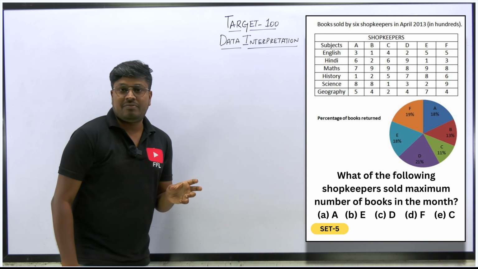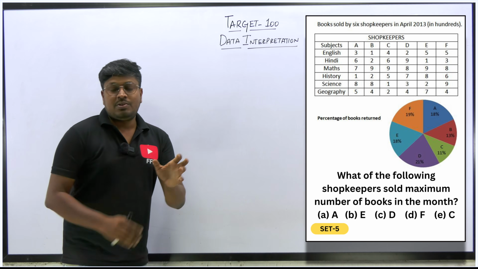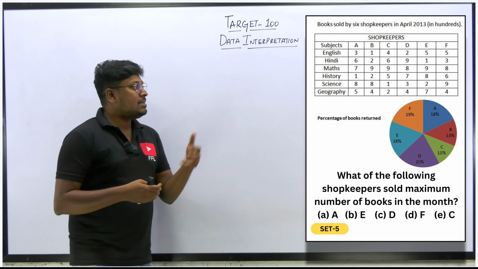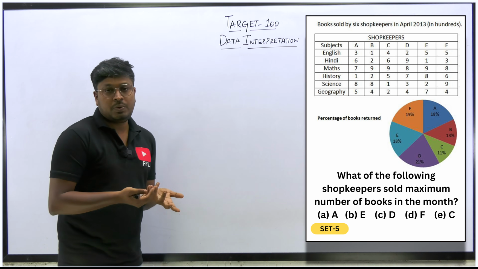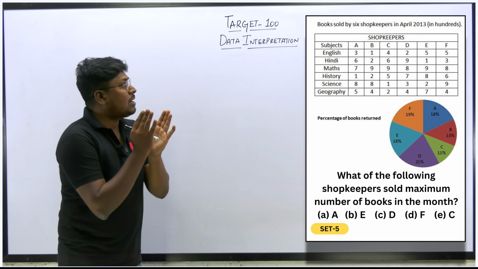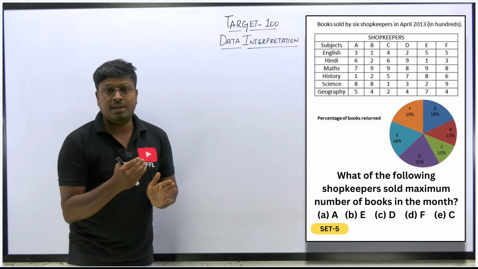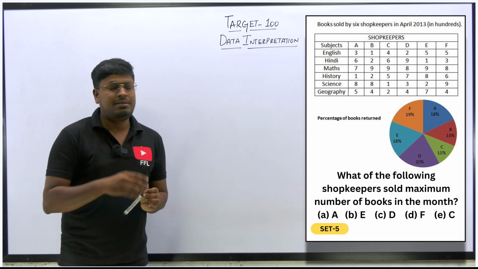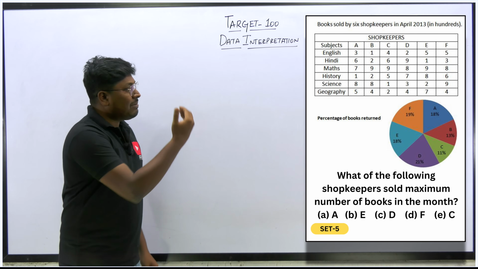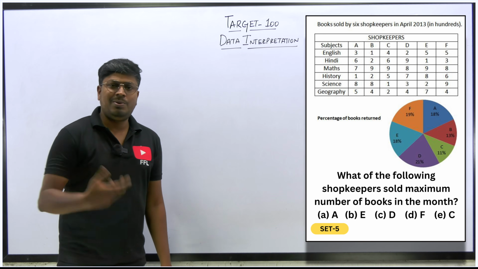For the first question, as I told you two questions back, initially try to find the total number of males and total number of females. Solving the complete question will be easy. Similarly, in these kinds of questions, you can find the company A shopkeeper's total books sold. That will help you solve the remaining questions easily. It is your wish, right?